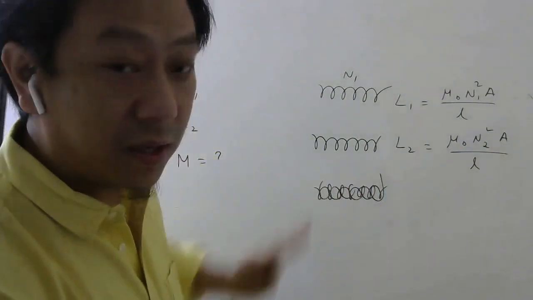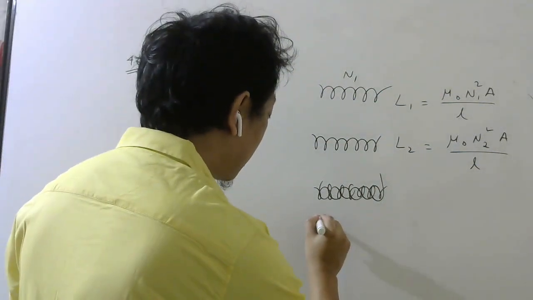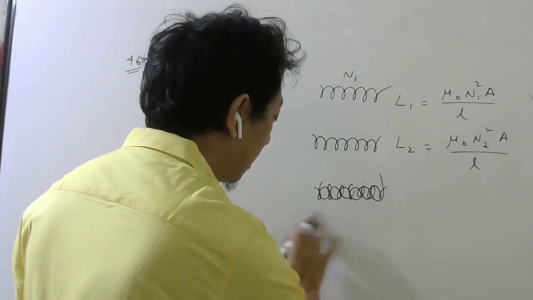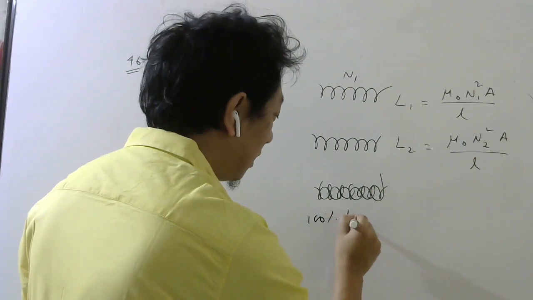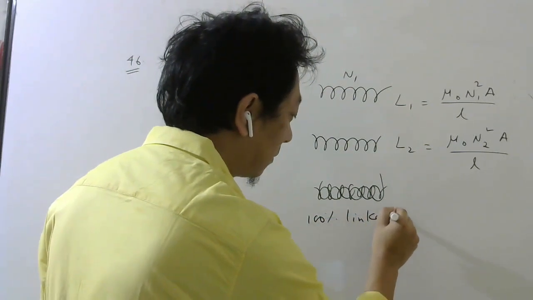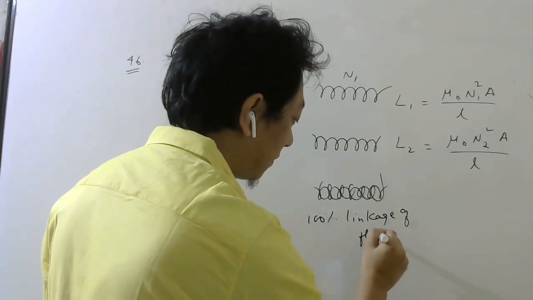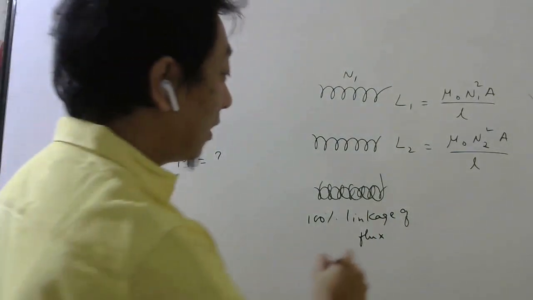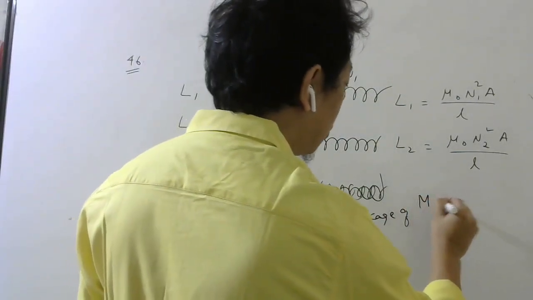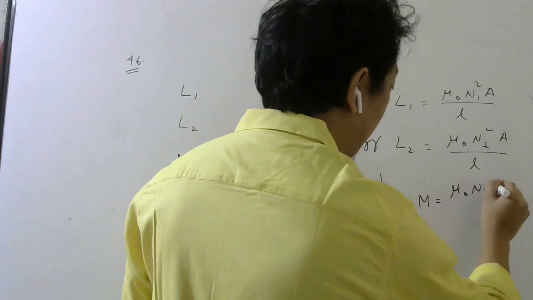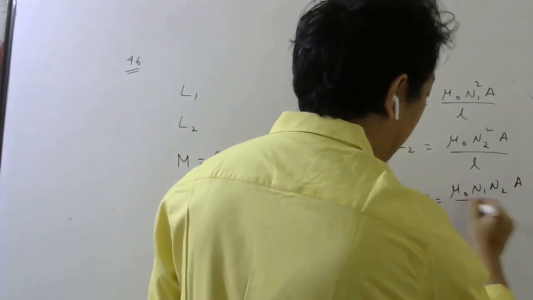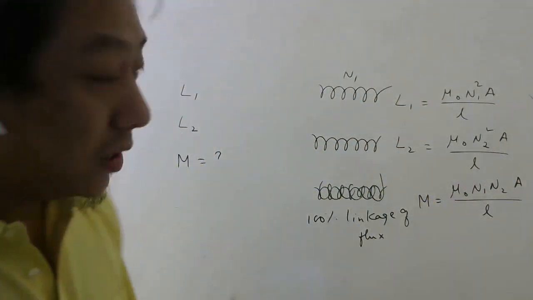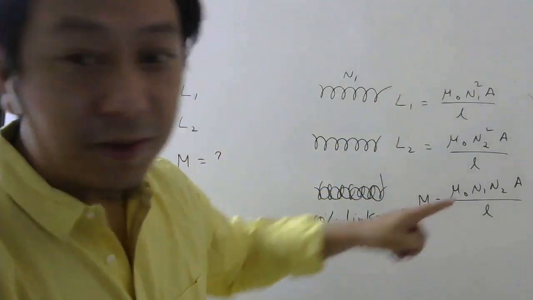So in this case, when there is 100% linkage of flux between the two coils, then you have the formula for mutual inductance mu naught N1 N2 A by L. Right? Now you can clearly see there is a certain relation between them.